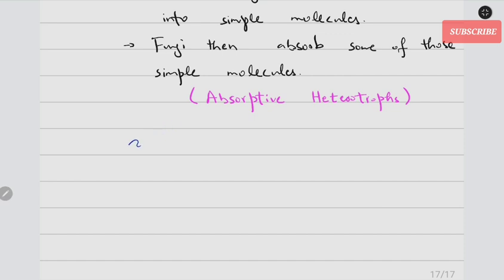Now let's talk about reproduction in fungi. So reproduction in fungi can be done by sexual process or asexual process. Usually it is done by spores.